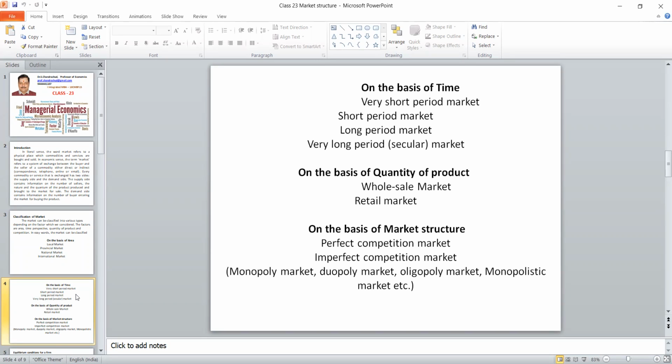Perfect competition means the prescribed features should be there in the market. Suppose they are not available, then it becomes imperfect. Imperfect markets are classified into four categories: monopoly, duopoly, oligopoly, and monopolistic.